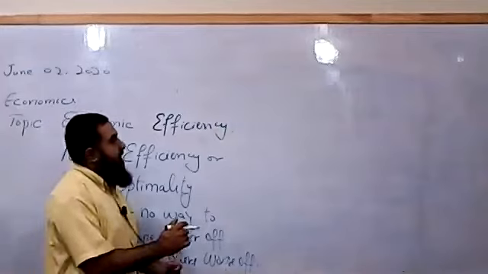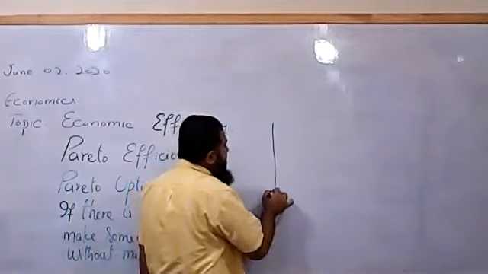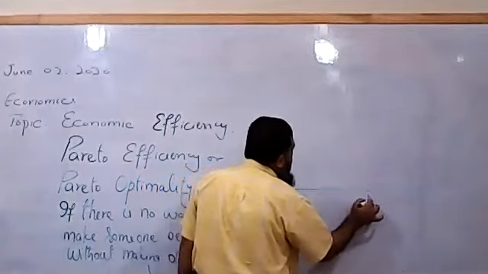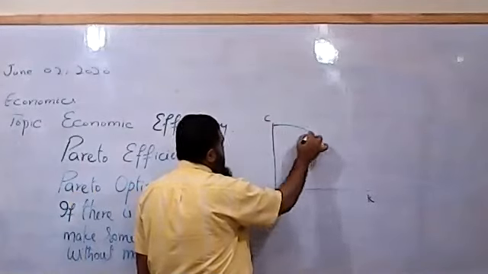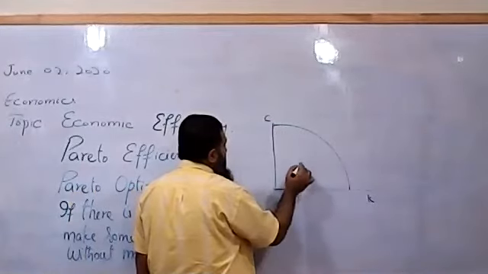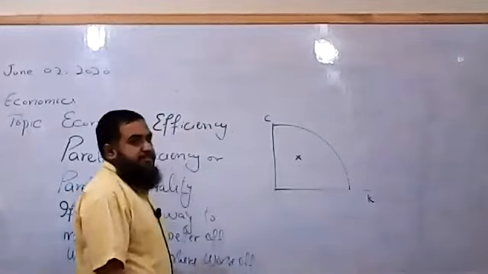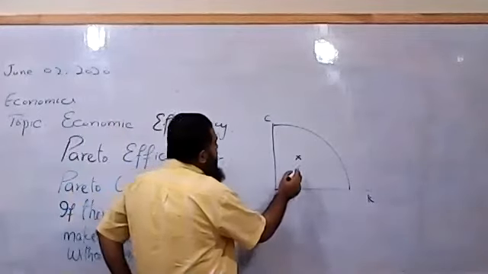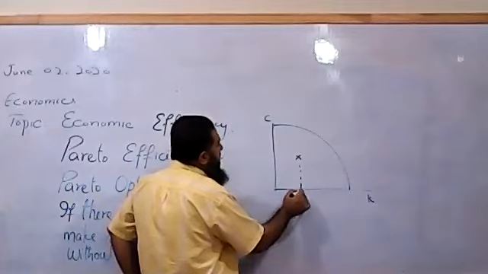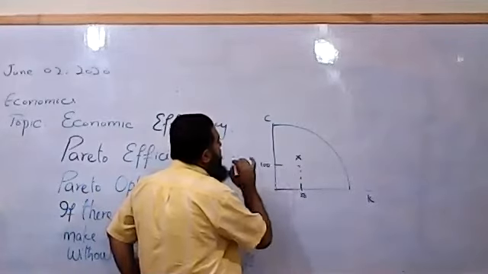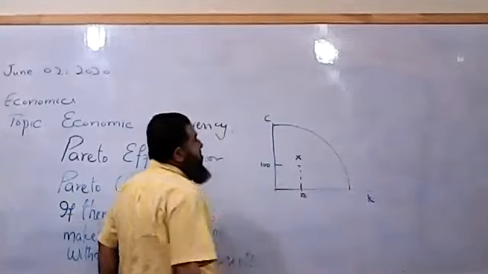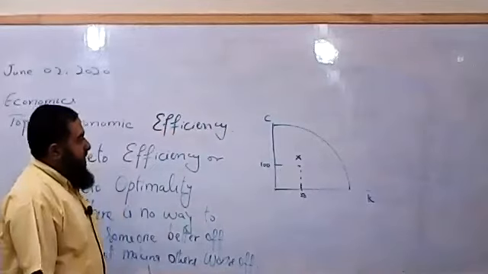I give you an example in this case. Like an economy is producing below PPC at this point X, where we can say 50 capital goods and 100 consumer goods are produced at point X. More could be produced.